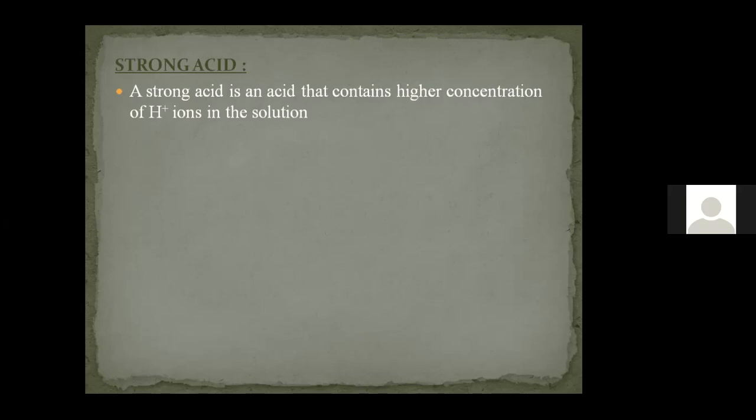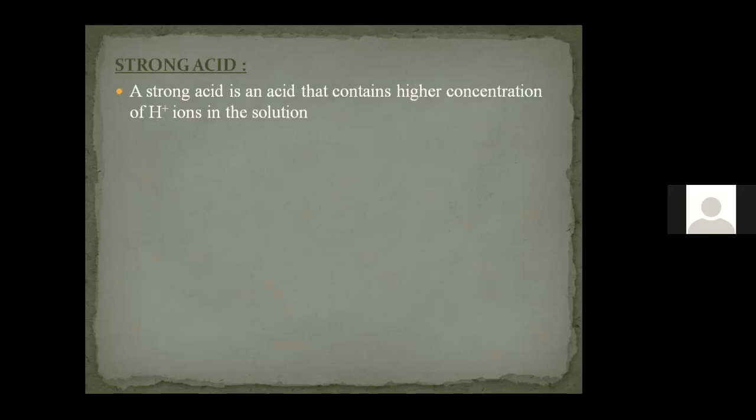If I have taken 10 moles of hydrochloric acid, and all 10 moles are converted into H plus ion and Cl minus ion, then it is 100% conversion. That conversion we call dissociation, and that is 100% dissociation.